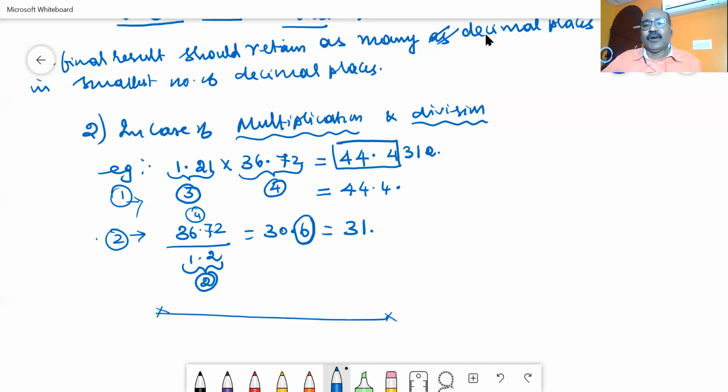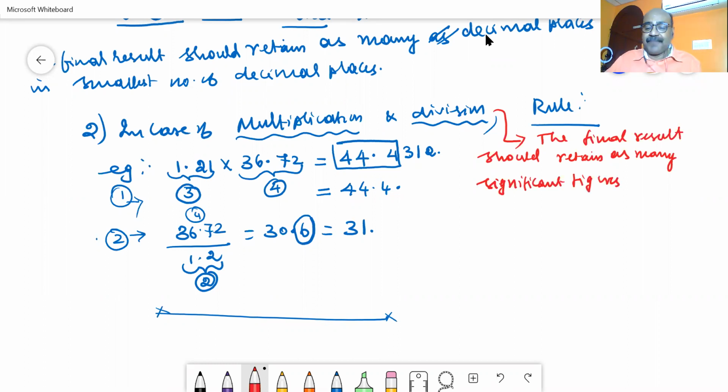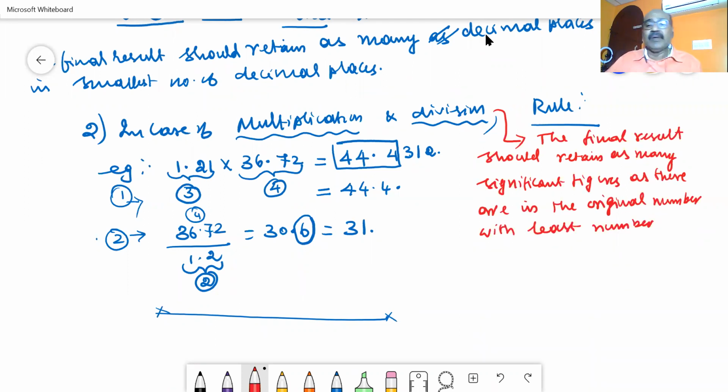So let us write the rule. What is the rule here? Let us consider the rule like this. In case of multiplication and division, the final result should retain as many significant figures as there are in the original data with the least or smallest number of meaningful digits, or significant digits.